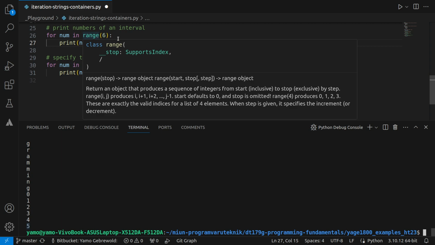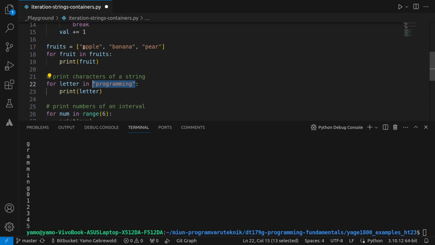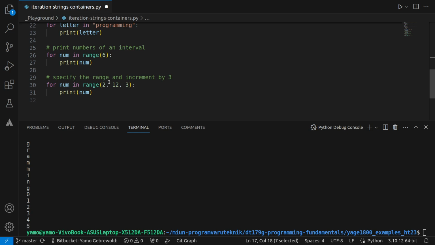So let's say in this string, the first character is at the index of 0. That is something you should keep in mind. That's also valid for arrays or lists. The first element of a list would be at the index of 0, and the next at the index of 1 and the index of 2. So always remember that 0 is the first index. If we say 6, then we basically mean from 0 to 5.